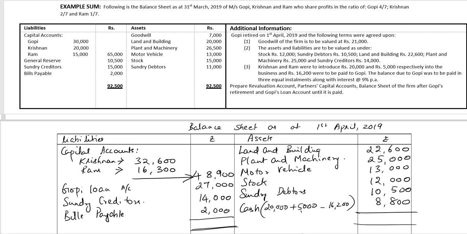We'll tally the balance sheet. 91,900 on both sides. The balance sheet is tallying with rupees 91,900. So this is the balance sheet. Next we'll prepare Gopi's loan account until it is paid.